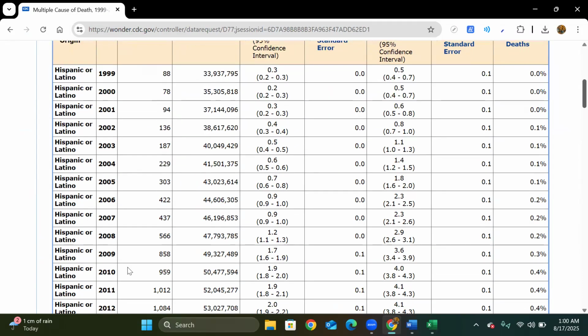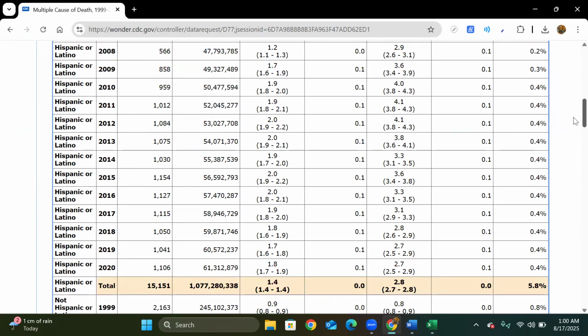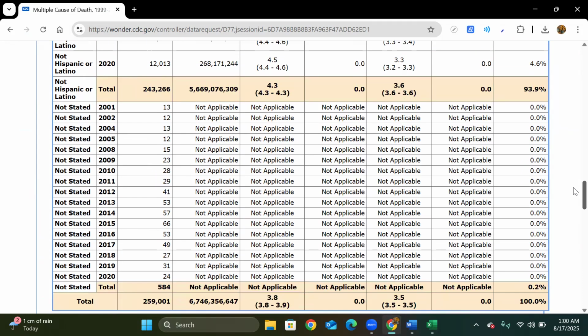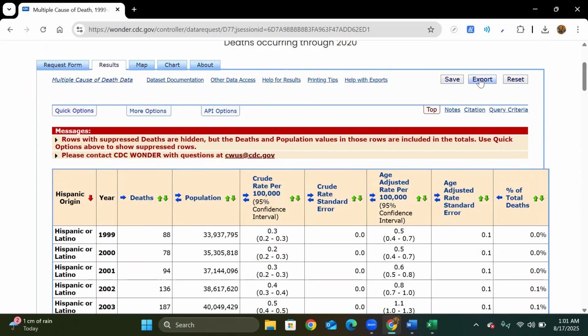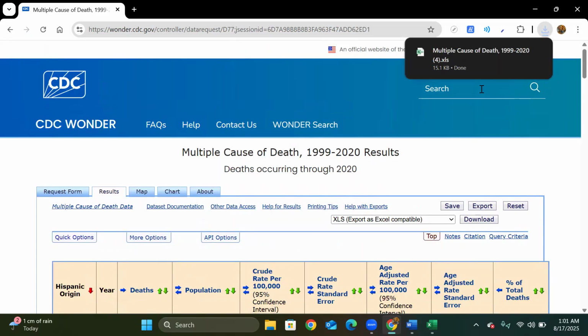It is showing the Hispanic and Latino data, then the non-Hispanic data, and then the last one that is not stated. It's not applicable, and we might even omit this data. Those who are not stated are just 584. So we can just mention this and then write in our methodology section that this data was not applicable or not available.